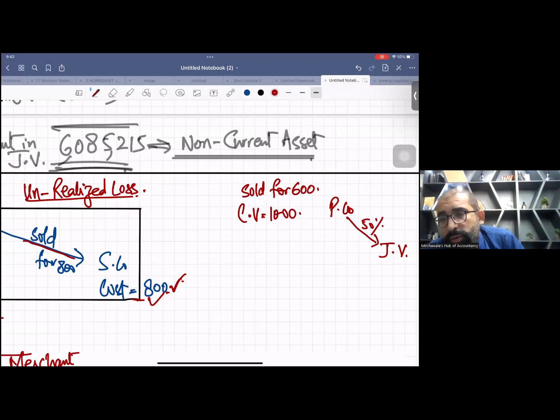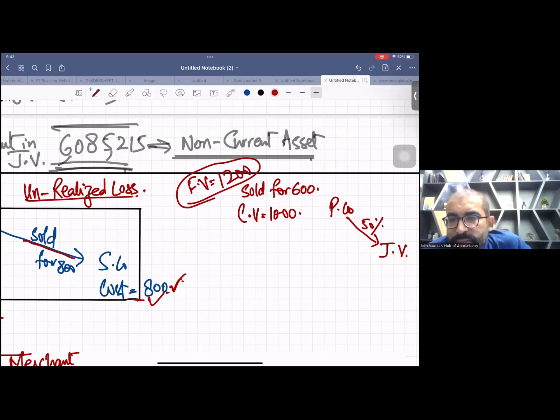So the carrying value of our land is 1,000 and we sold it for 600, but the fair value was 1,200. What do you expect? Is this a genuine fall or artificial?